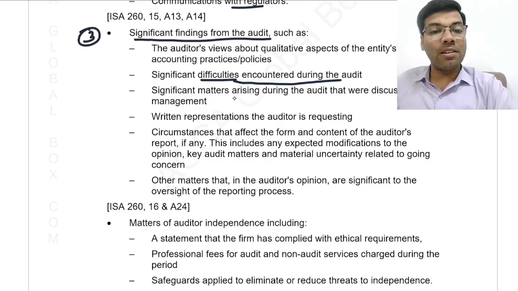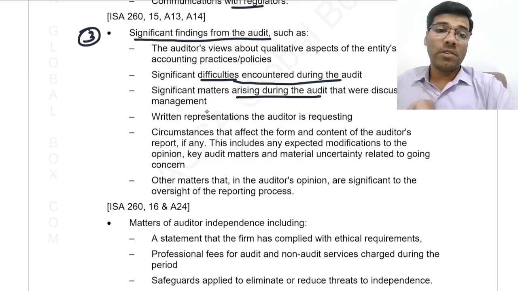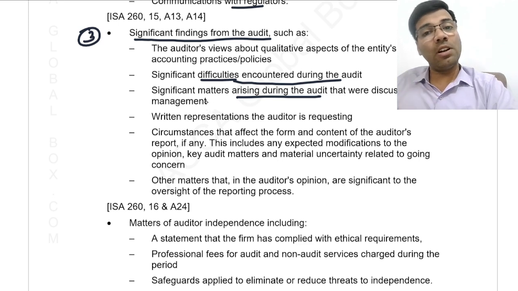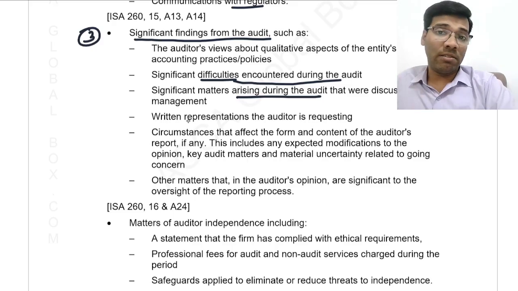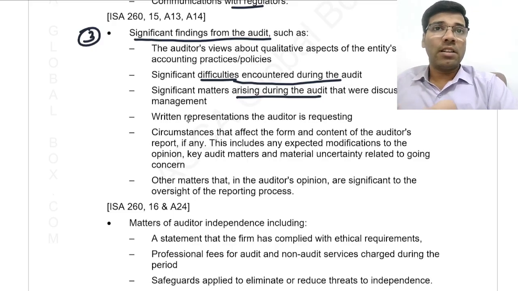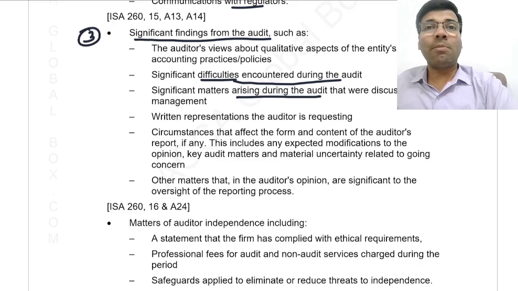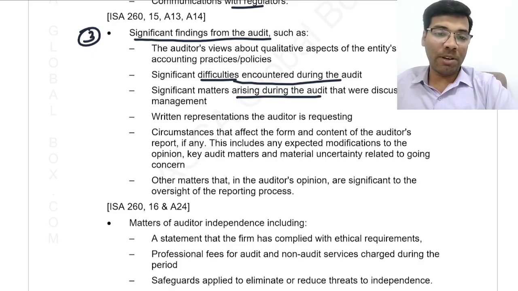Similarly, significant matters arising during the audit that were discussed with the management. Some important issues have already been discussed with the management, so that also can be communicated once again. Let us say the management has said that we will give you the bank reconciliation statement of so and so banks after 2 days, but 2 days have completed and it has still not been given to the auditor. So once again he can communicate with the management.